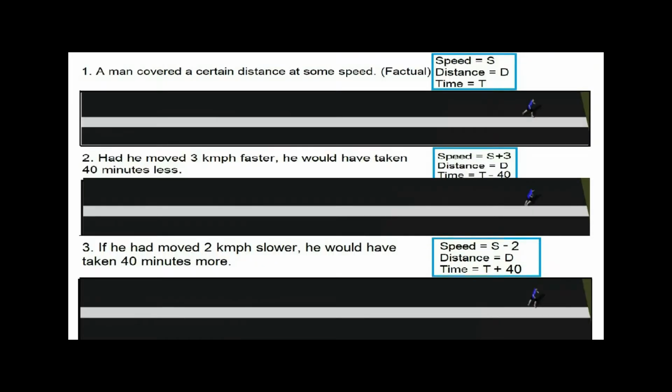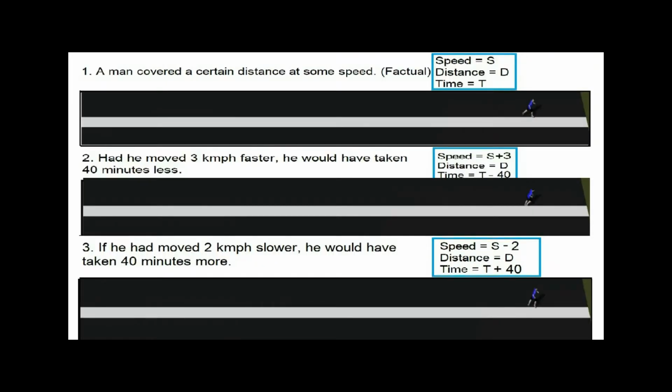If I play it again, now in the first case also the man has reached, but in the third case it is still moving because it is on the slower side. Now if we complete this animation, you can see that all of them have reached the destination.